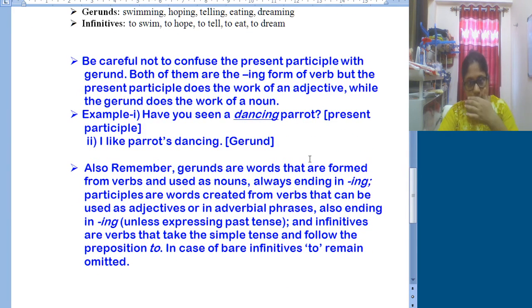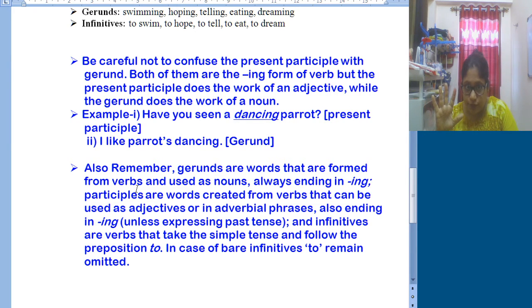Now the most important thing, if we need to understand participle, gerund and infinitive in one or two sentences, the basic thing you need to remember to make your concept clear is that gerunds are words formed from verbs and used as nouns, always ending in ing, while participles are words created from verbs that can be used as adjectives, also ending in ing.